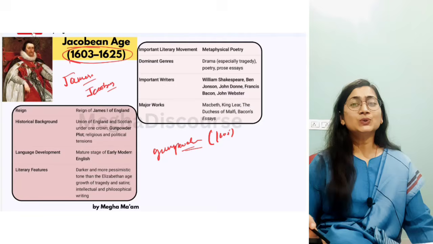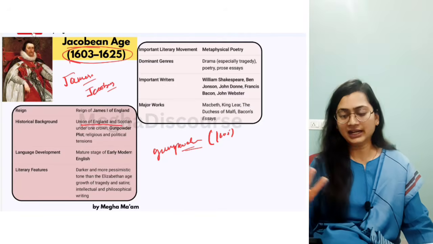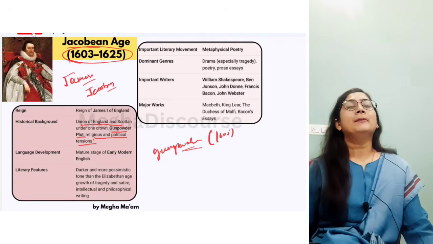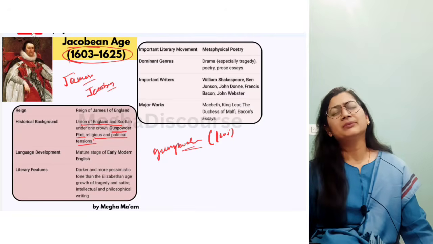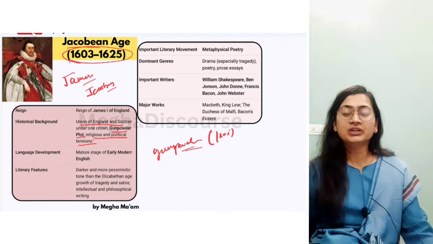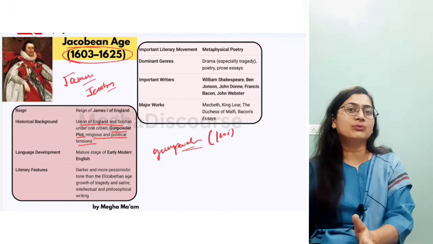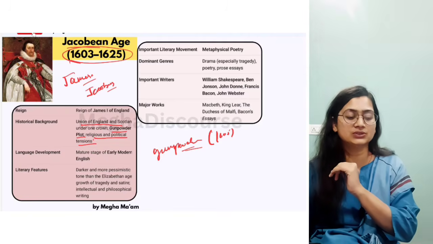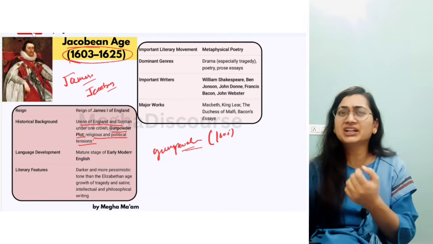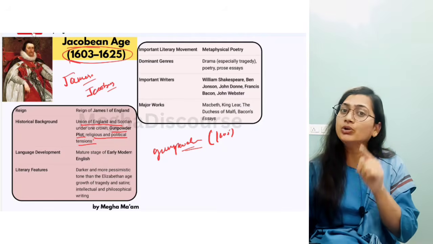Then, as you can see in the slide, it is a union of England and Scotland. Religious and political tensions obviously happened because Queen Elizabeth had no heir. Now who will become the king? So King James, her relative, came from Scotland. He was called from Scotland: hey, you have to be the king. So when King James came here, there was a lot of bloodshed, and the national consciousness and patriotic feeling had declined. Anxiety was there. Now he is the king of a different nation. What happened to our society? So these types of questions were being raised. That's why the Gunpowder Plot emerged.